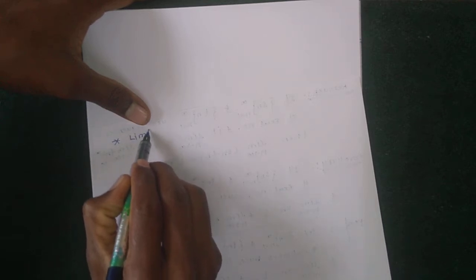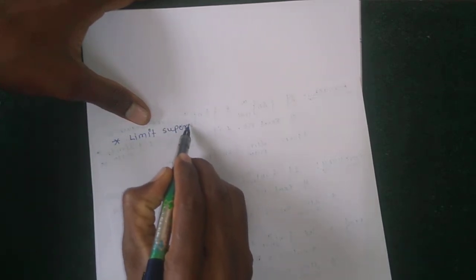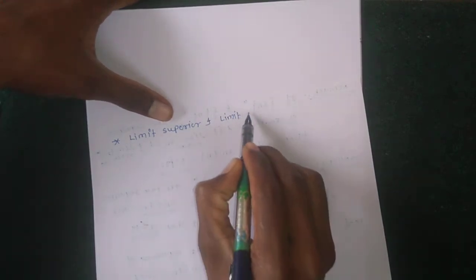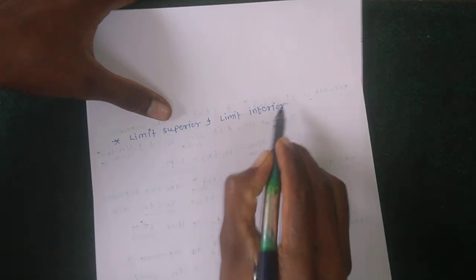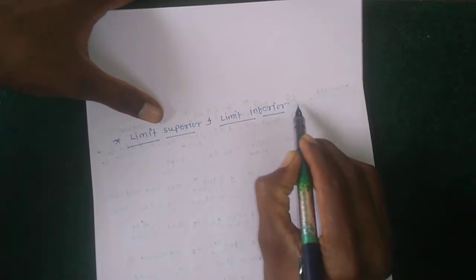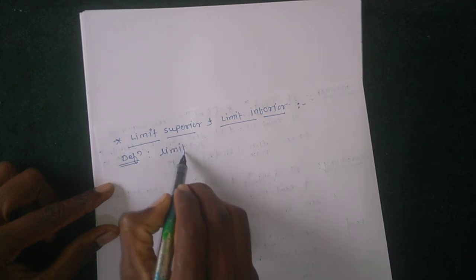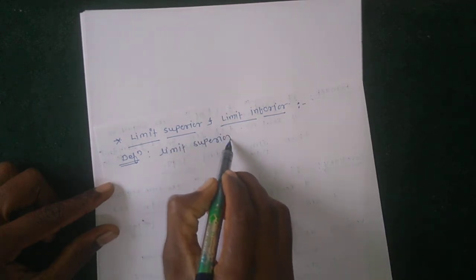Then the next topic is limit superior and limit inferior. Definition first: limit superior.